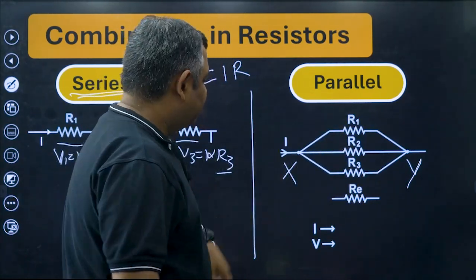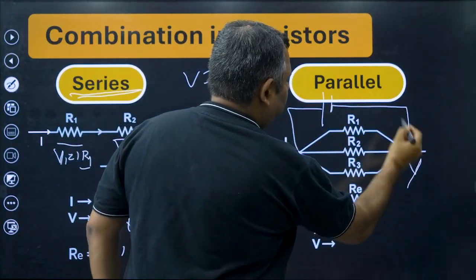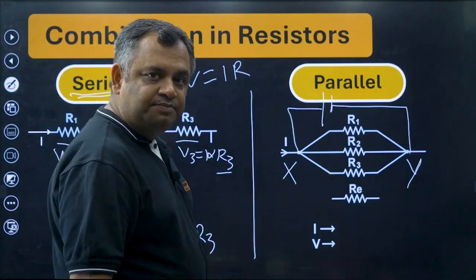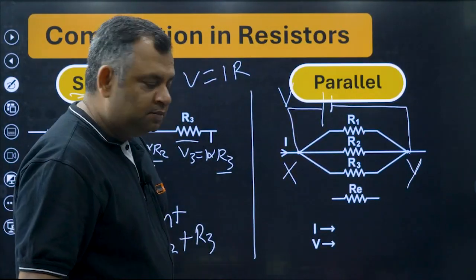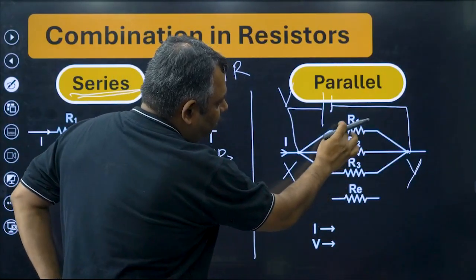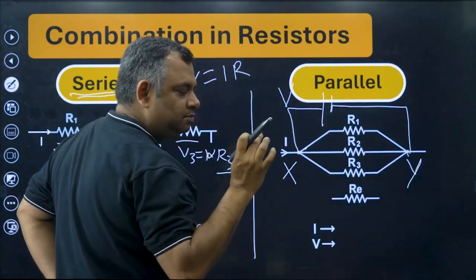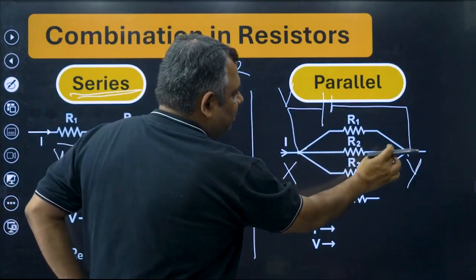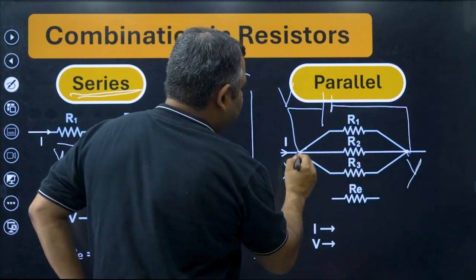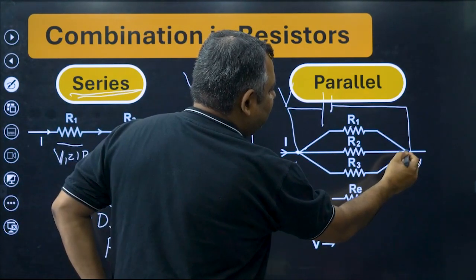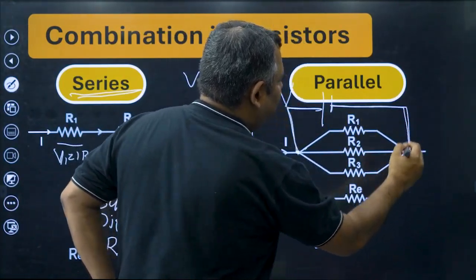Now let us see, this X and Y is connected to a battery or a cell, and this cell has a consistent potential difference of V. Now see, R1 is connected to X and to Y. R2 is connected to X and to Y. R3 is connected to X and to Y. So you are seeing all three resistances are connected to the same points, which are connected to this cell or battery.